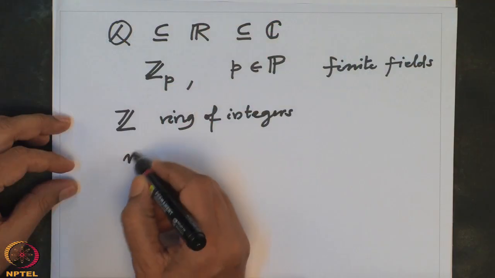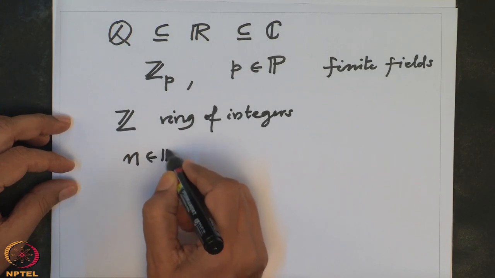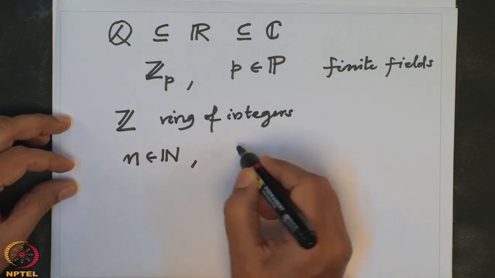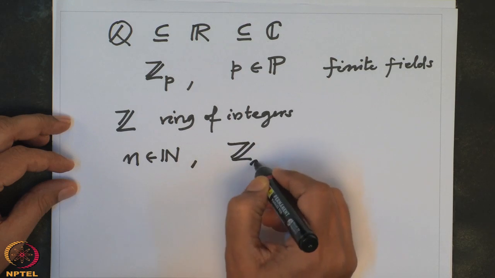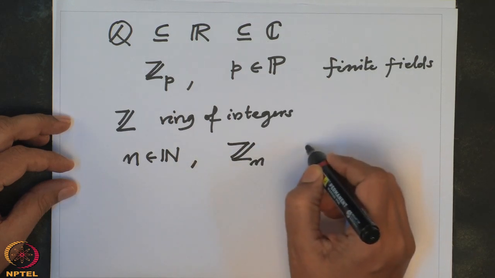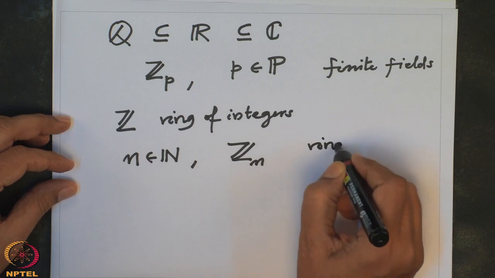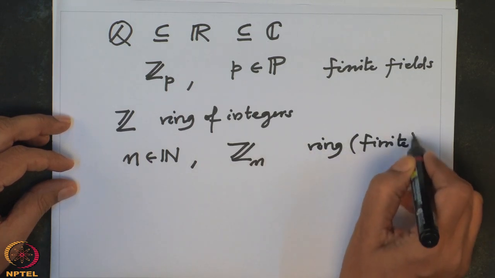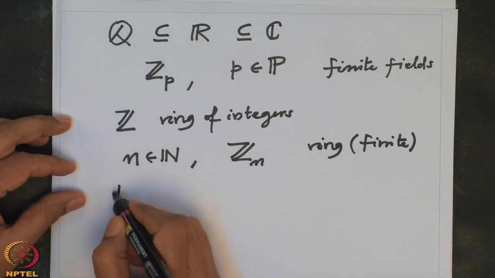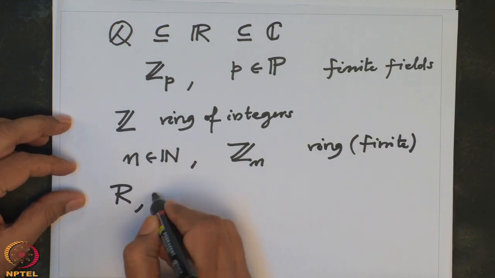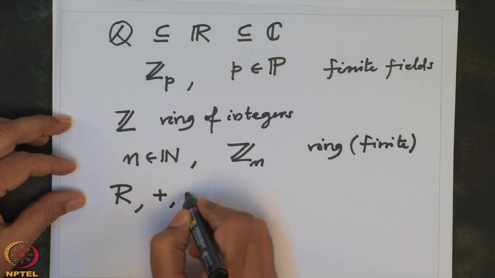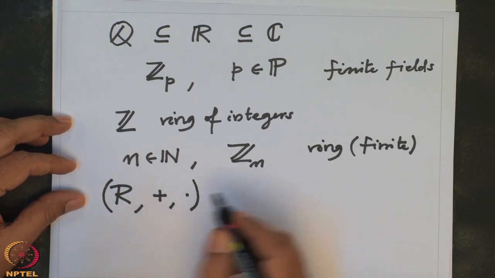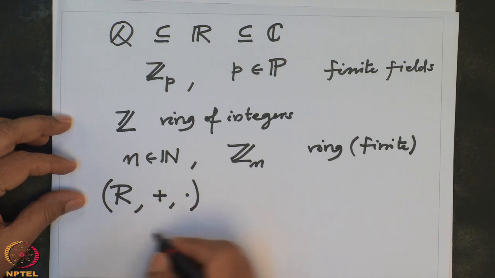So first of all, if I take instead of P any natural number n, like last time also, Z modulo n is also a ring. It's a finite ring. So in general, when one says R is a ring, that means R is a set and it has two binary operations, addition and multiplication, and these multiplication and addition are connected by distributive laws.